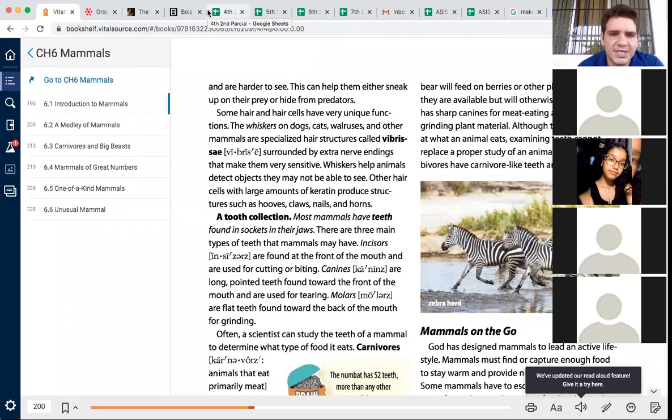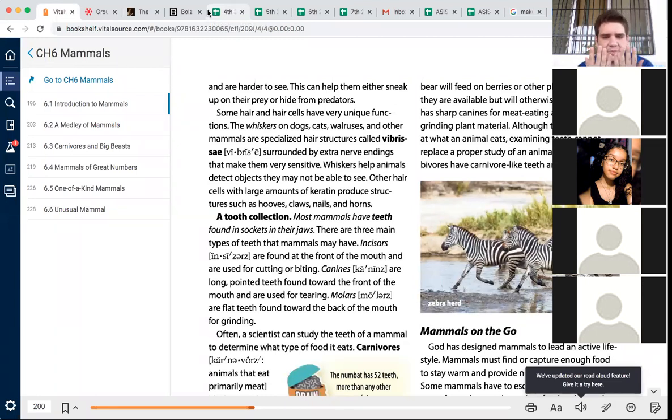The whiskers on dogs, cats, walruses, and other mammals are specialized hair structures called vibrissae, surrounded by extra nerve endings that make them very sensitive. Whiskers help animals detect objects that they may not be able to see. Other hair cells with large amounts of keratin produce structures such as hooves, claws, nails, and horns.